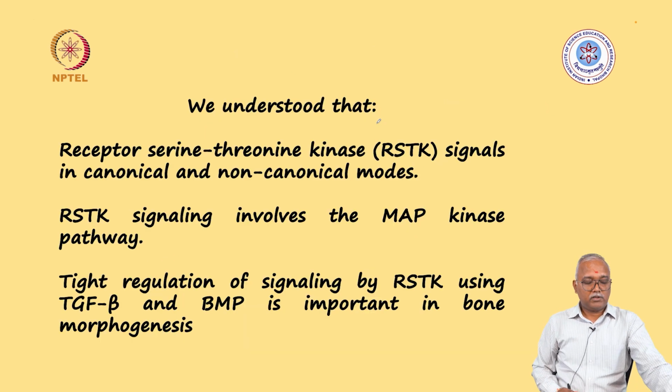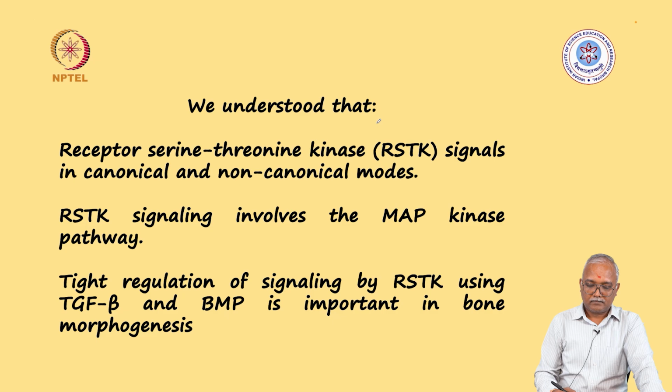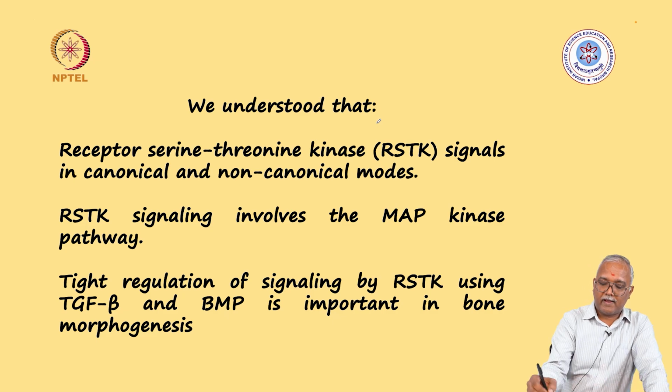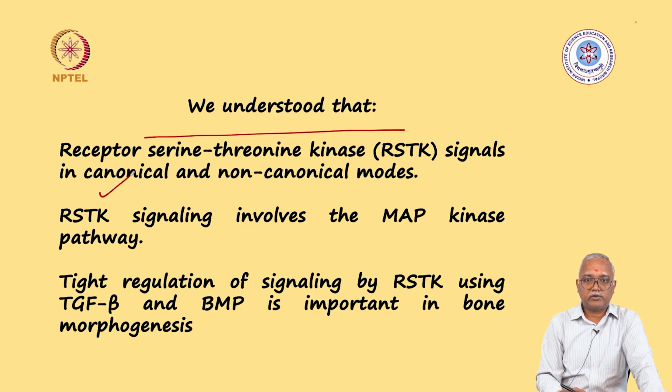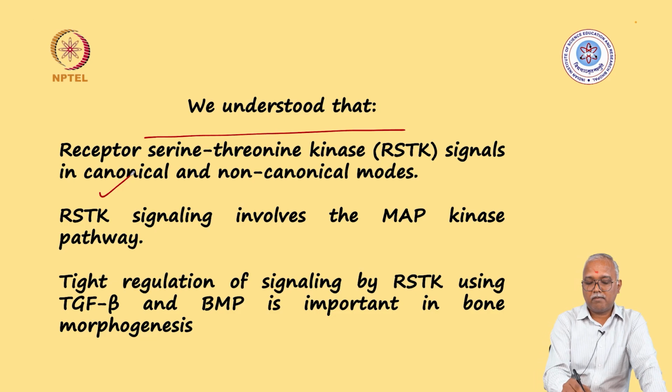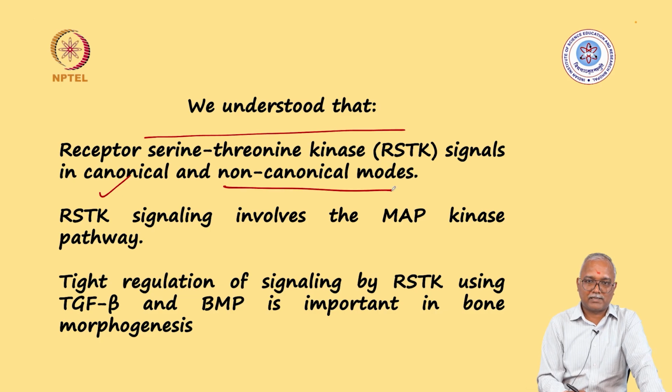So what we have understood in this class is that receptor serine threonine kinases not only have a canonical signaling pathway, which is very different from what receptor serine threonine kinases do in plants, but they have multiple non-canonical modes as well.